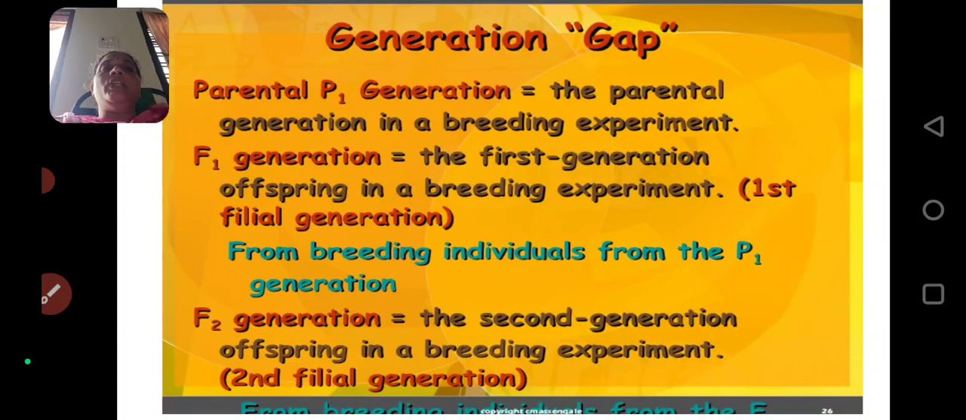And next is generation gap. Parental generation: the parental generation is a breeding experiment. The first generation offspring in the breeding experiment is called the F1 generation, that is, the first filial generation. The breeding of individuals from the P1 generation, the parent generation, gives the F2 generation. The second generation offspring in the breeding experiment is called the F2 generation, meaning second filial generation. From the F1, the F2 can be raised.